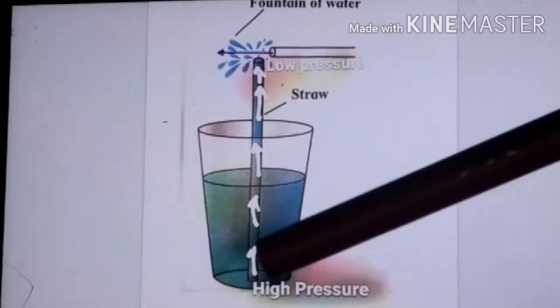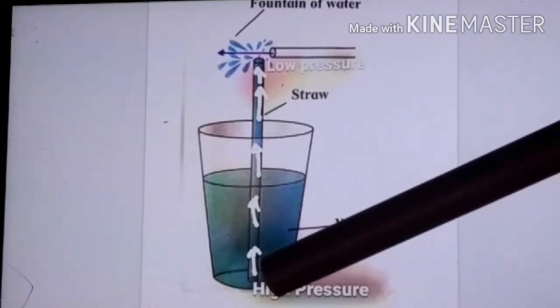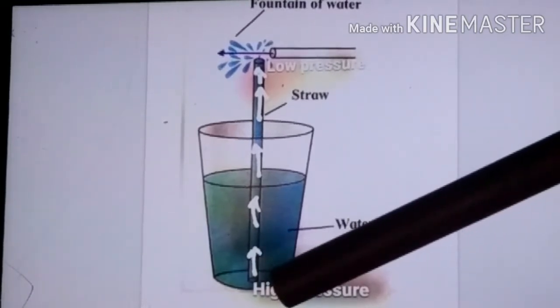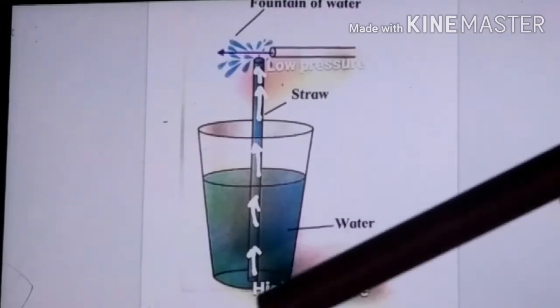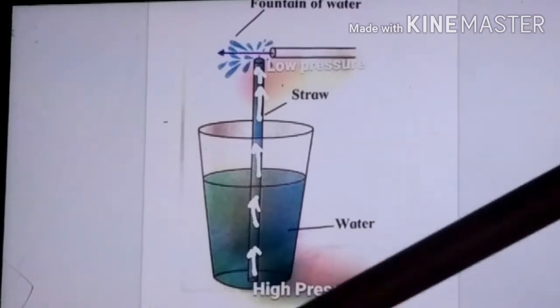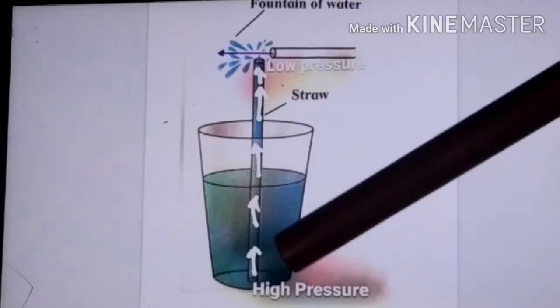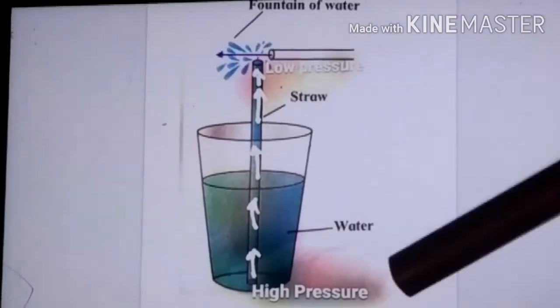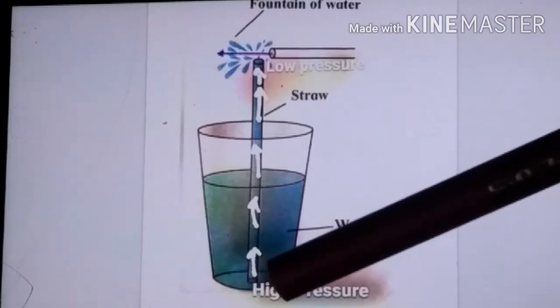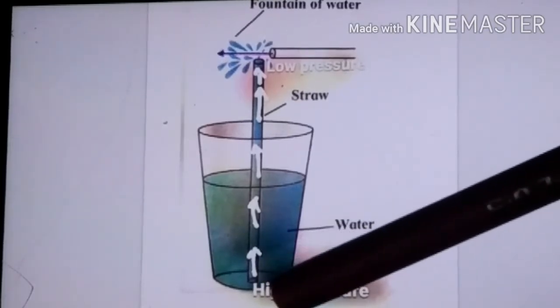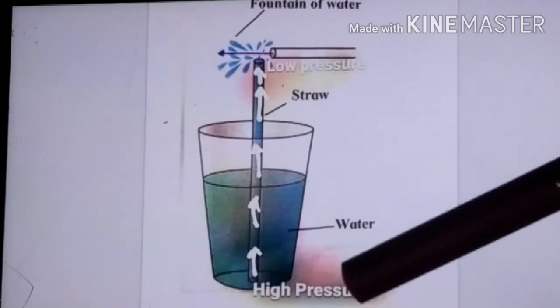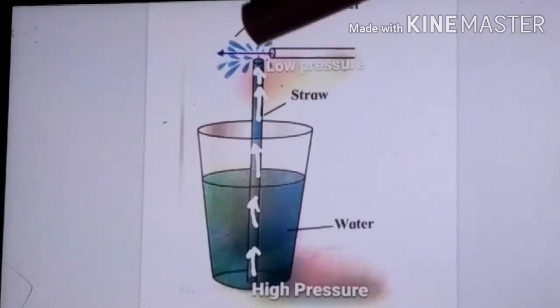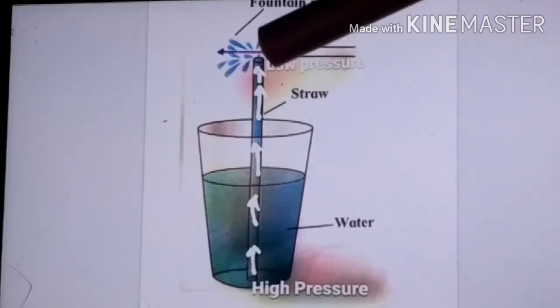And here there are air molecules, but they are not moving very rapidly, or the velocity of the air molecules moving here is not that high, at the opening side of the straw. So the velocity of air molecule is low here. If the velocity of the air molecule is low, then there is high pressure. And when the velocity of the air molecule is high, then there will be low pressure.